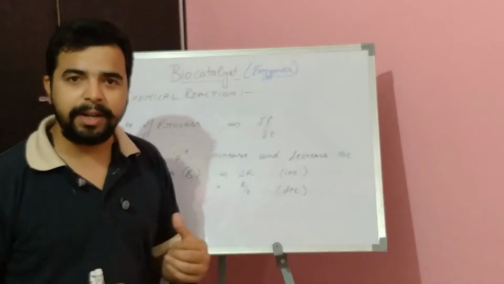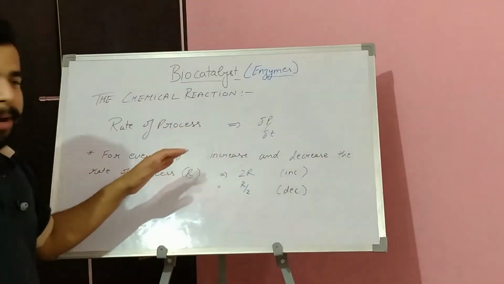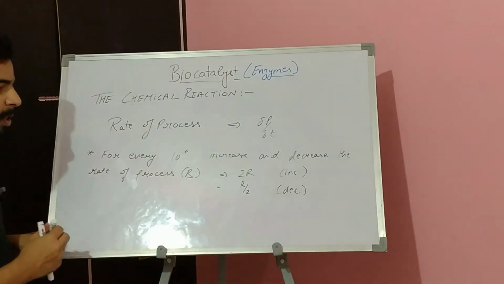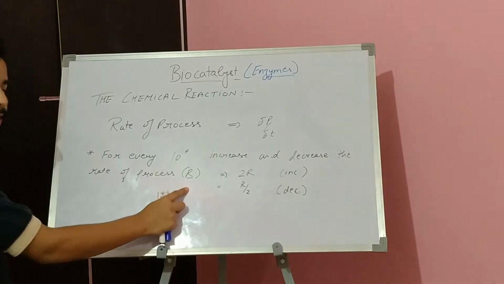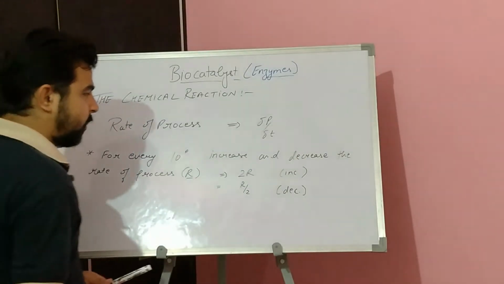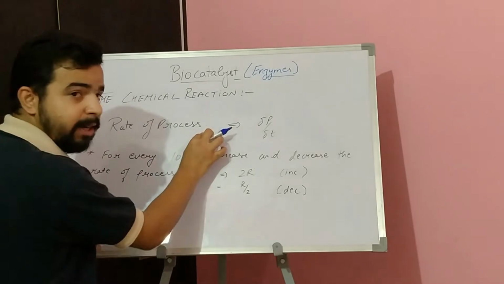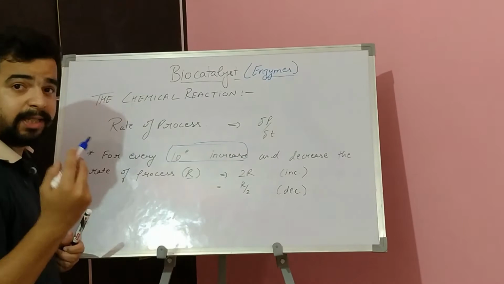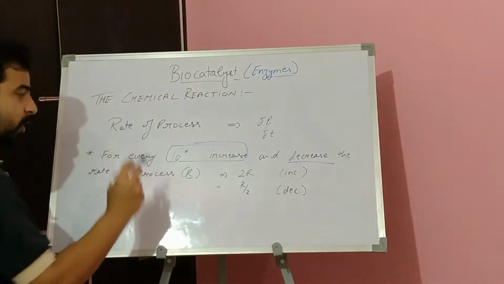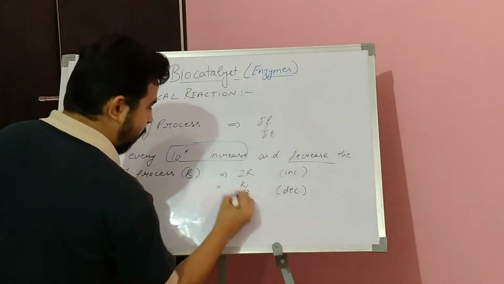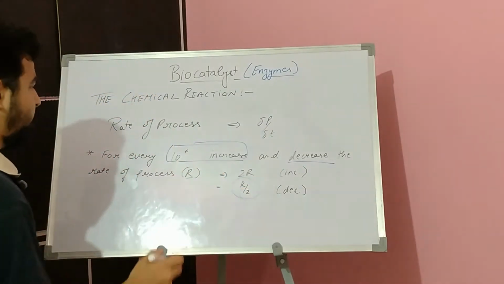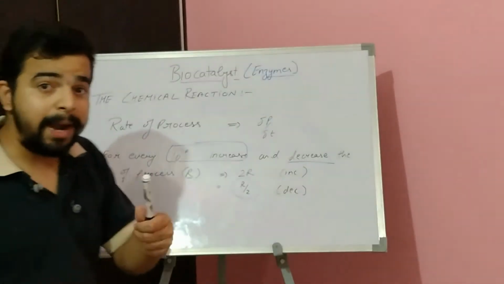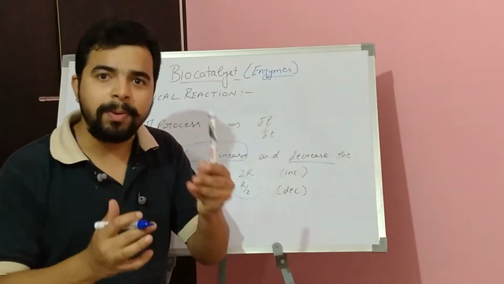In a biocatalyst chemical reaction, the rate of process is given by the product formed divided by the total time taken. Now, for every 10 degree increase in temperature, the rate of process, denoted by R, doubles. That means the rate doubles when temperature increases by 10 degrees Celsius, and when it decreases by 10 degrees Celsius, the rate becomes R by 2, that means half. This increase and decrease of temperature depends on the specific enzyme, on how much it can resist.